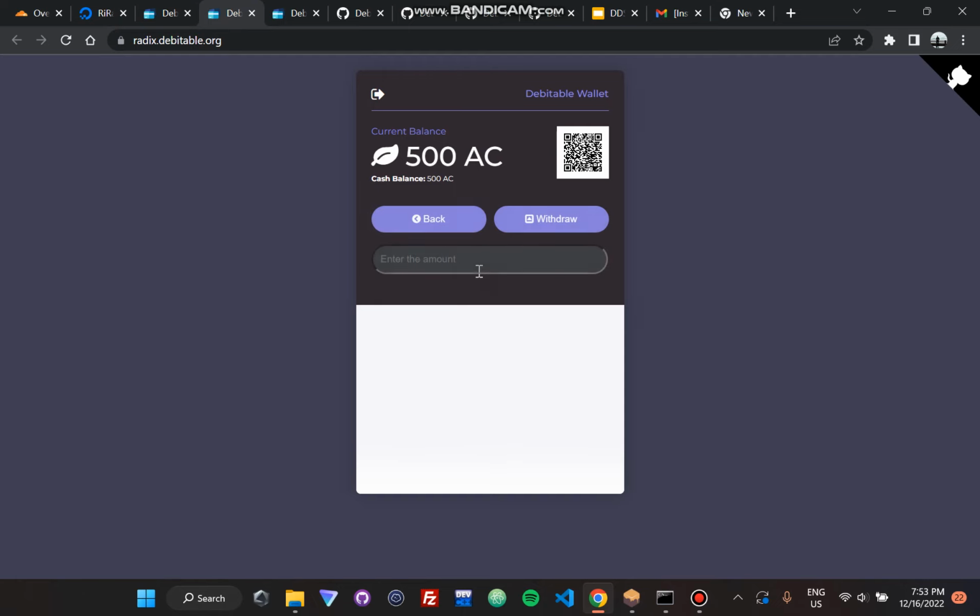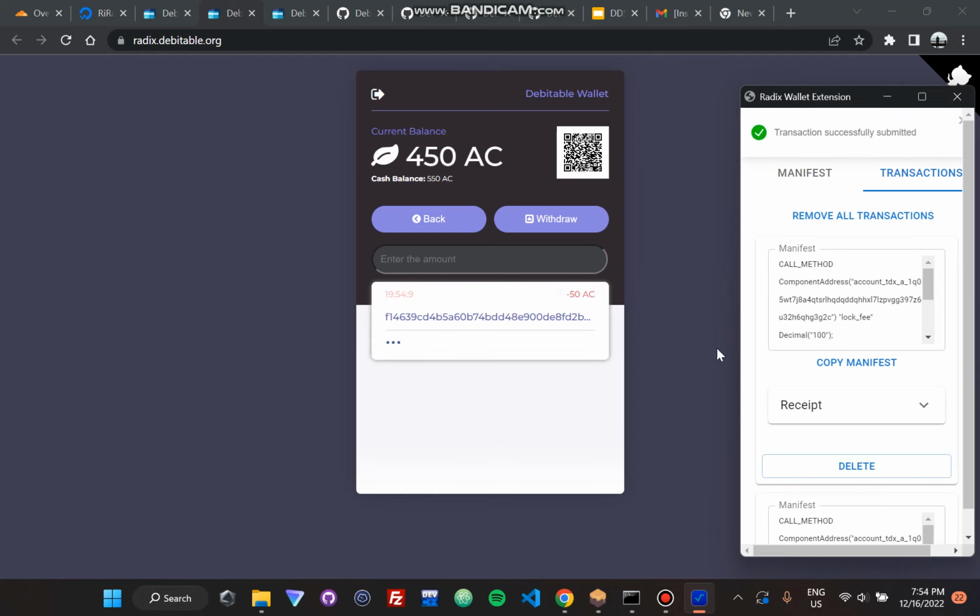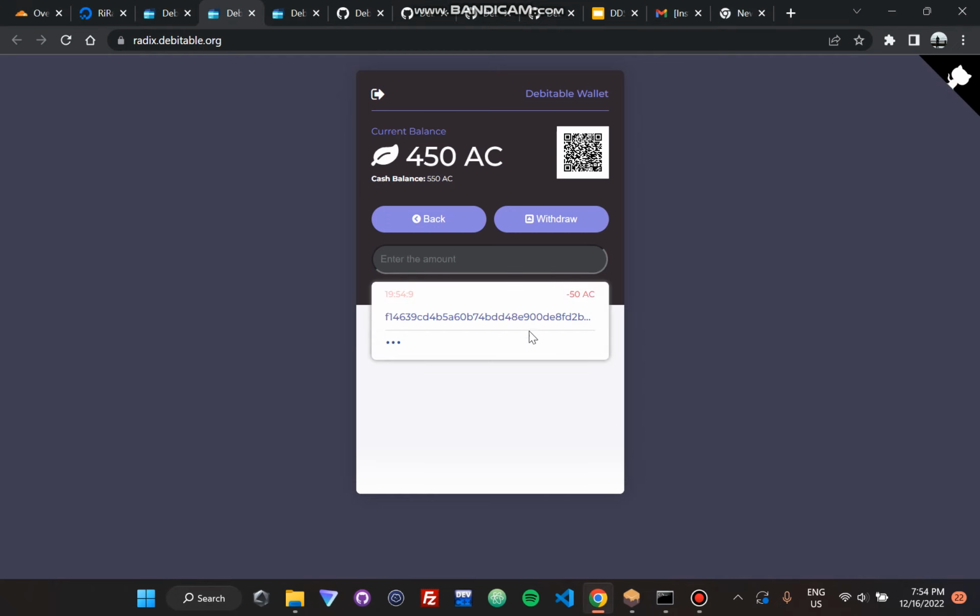And let's withdraw and deposit some funds quickly. I'll withdraw 50. The space that you're seeing beneath is for the transaction history. It will make much more sense in a moment. Yeah, as you can see, transaction history is now added, and 50 Aggie coins were subtracted from my bank balance, added to my cash balance. So it's showing minus 50. This is the transaction hash. This is the timestamp. I did it at 10:54.